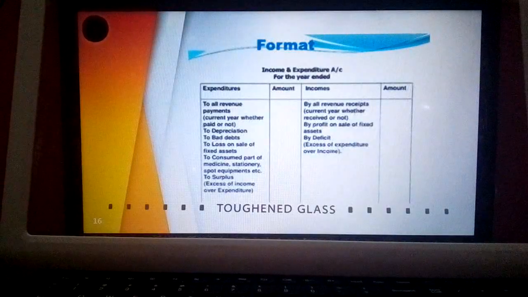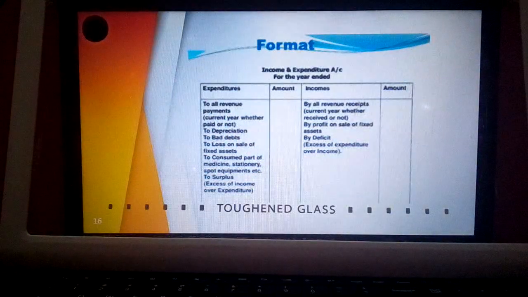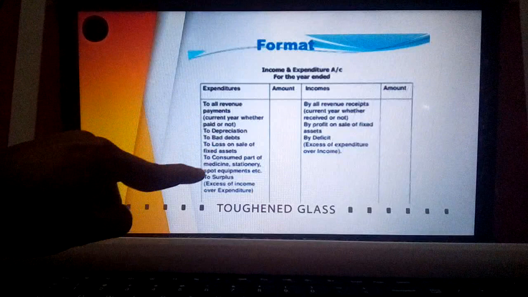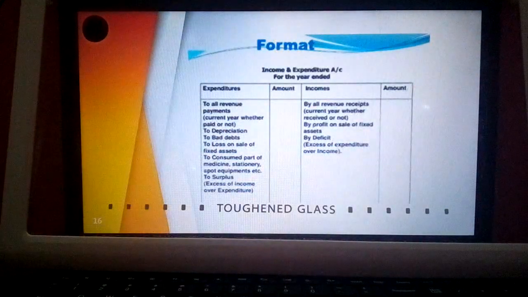And after writing all these revenue items, that is revenue receipts and payments, the next step is finding out the difference. We need to find out whether the income side is more or the expenditure side is more. If there is an excess of income over expenditure, then the balance will be written on the expenditure side as 'to surplus', and this amount will be added to the capital fund.